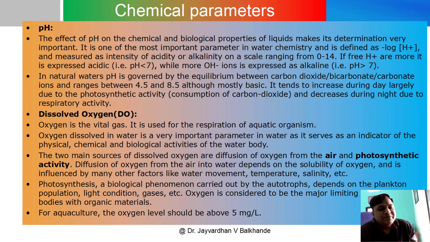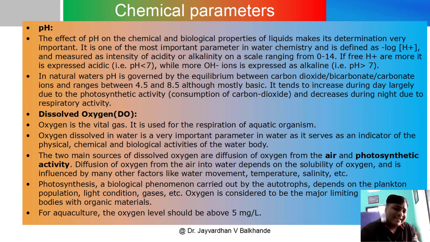We know the importance of pH in aquaculture or any water body. The effect of pH on chemical and biological properties of liquid makes its determination very important. It is one of the most important parameters in water chemistry and is defined as the negative log of hydrogen ion concentration, measured as the intensity of acidity or alkalinity on a scale ranging from 0 to 14.